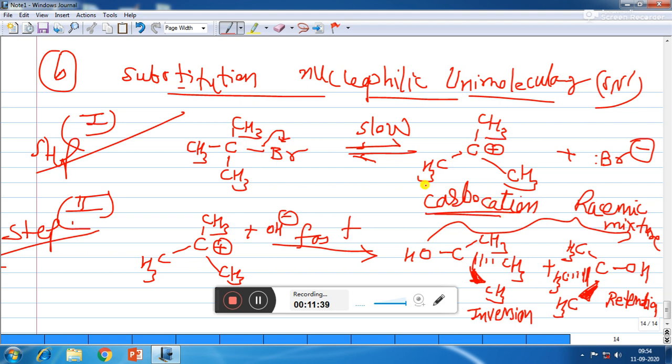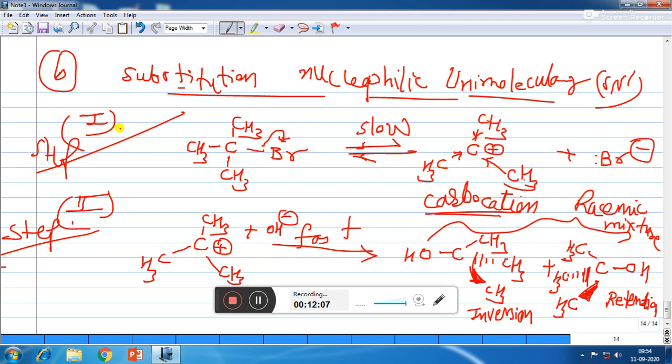If carbocation is more stable, then the second reaction will occur very fast, and so SN1 will be fast. So when you are taking 3 CH3 groups on the carbocation, the CH3 groups can give electron pair to the carbon, so that the stability of carbocation will increase. So if you are having 3 methyl groups, then the stability of carbocation will be increased from 3 sides.